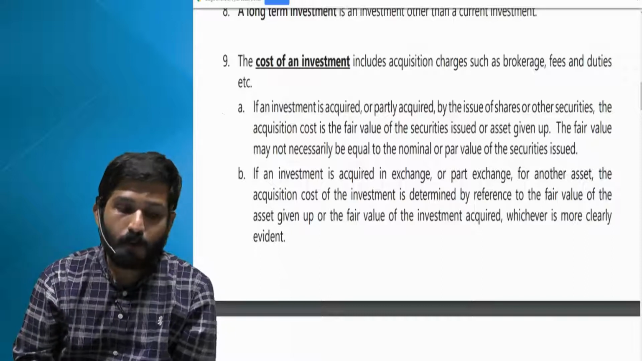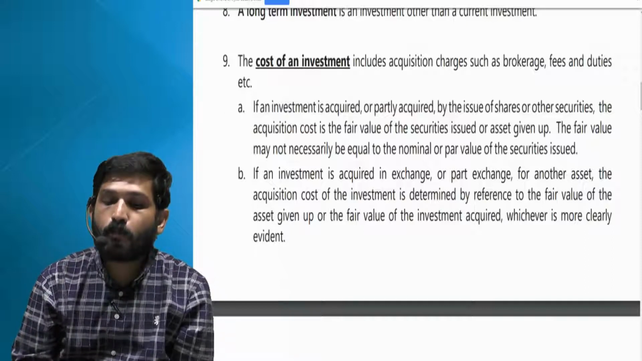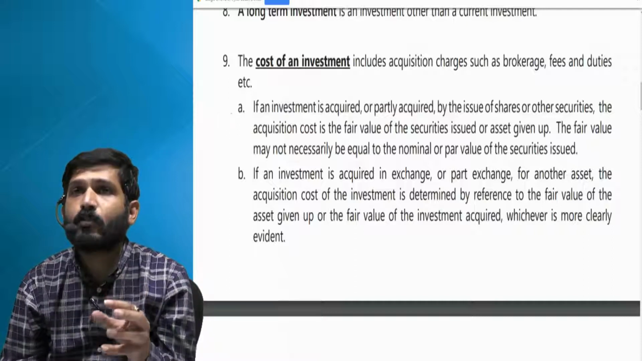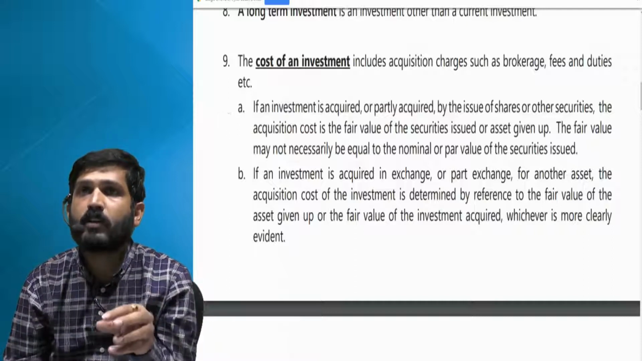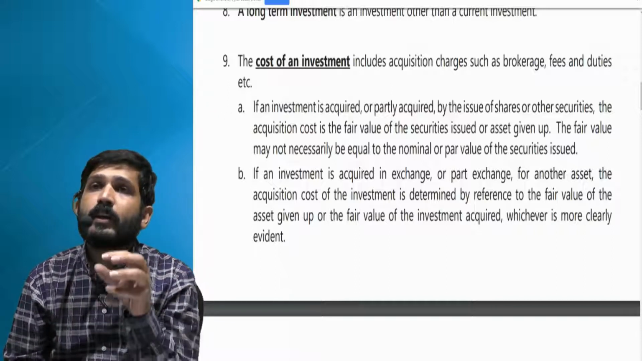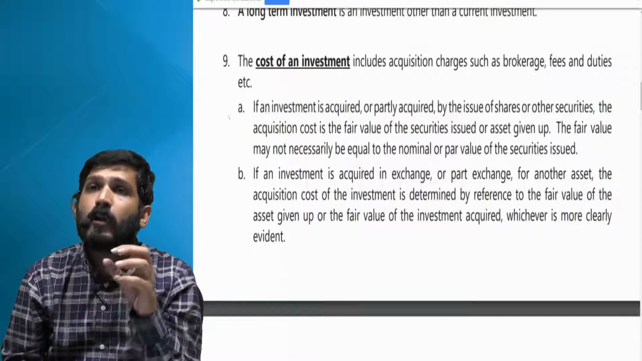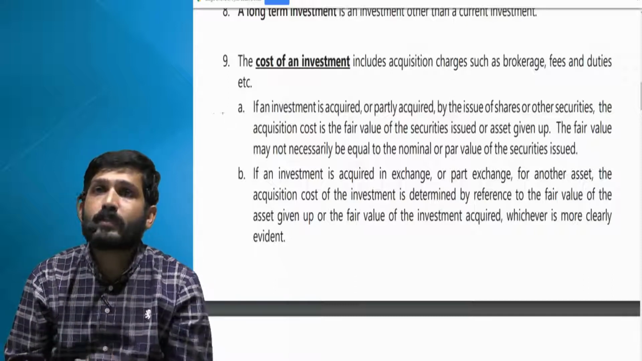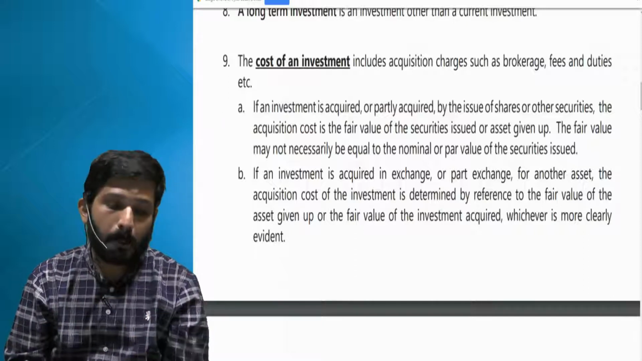The fair value may not necessarily be equal to the nominal or par value. So don't take only nominal or par value, take the real fair value. Let us say those preference shares which I am giving in the earlier example, 200 preference shares, have a face value of only, let us say, 1 lakh rupees. But the fair value is 2 lakhs. Then I have to consider 2 lakh rupees as the cost of the new shares I am getting.